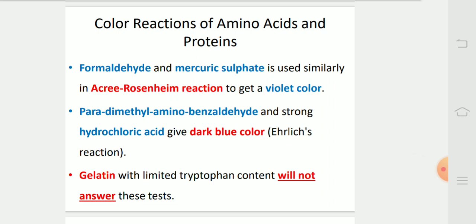Formaldehyde and mercuric sulfate are used similarly in the Acree-Rosenheim reaction to get a violet color. Para-dimethylaminobenzaldehyde and strong hydrochloric acid will give dark blue color, that is the Ehrlich reaction. Gelatin with limited tryptophan content will not answer the test.